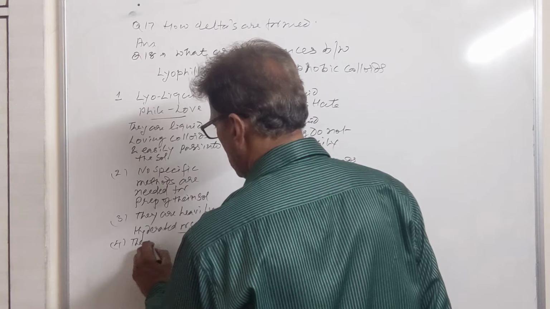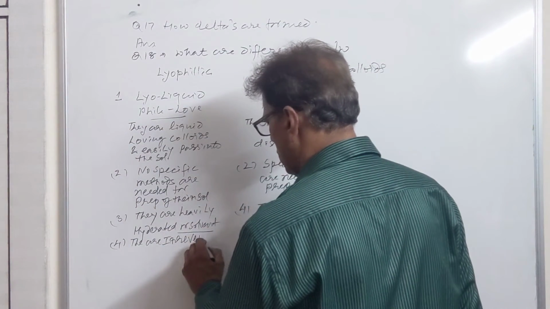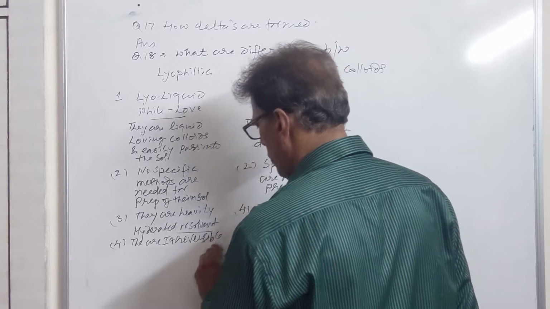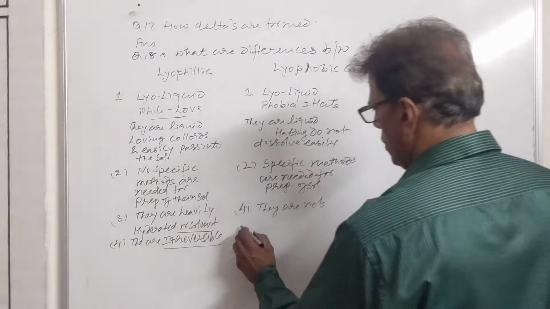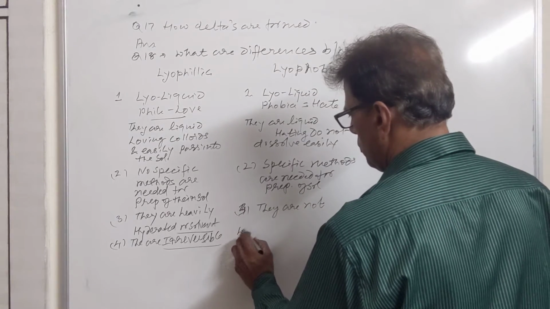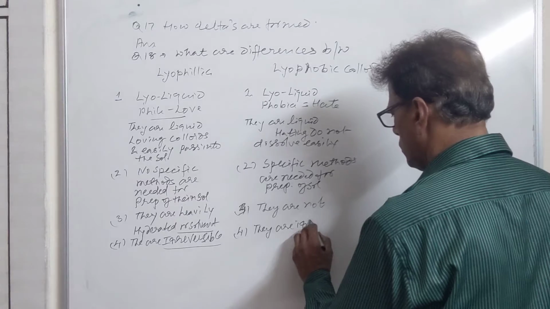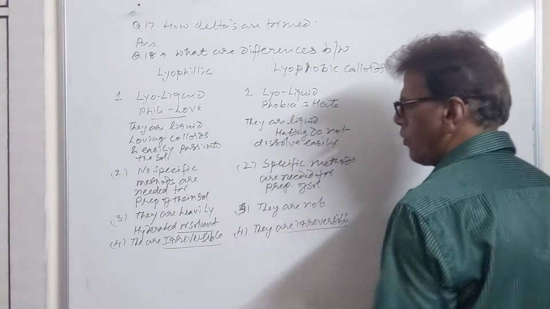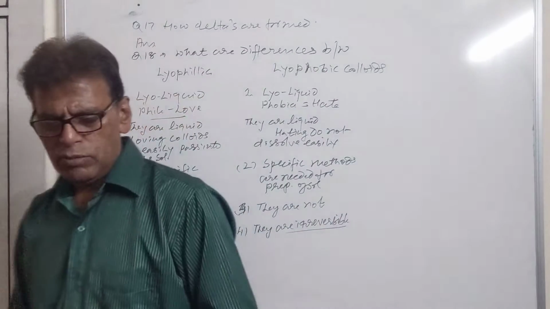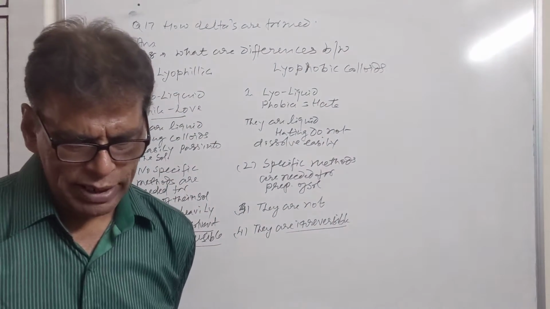They are irreversible. इनको जल्दी जल्दी कोलाइडल स्टेट से अलग नहीं कर सकते हैं. They cannot be separated. DP cannot be separated from DM. They are irreversible. So these are the major points of differences between lyophilic and lyophobic colloids.